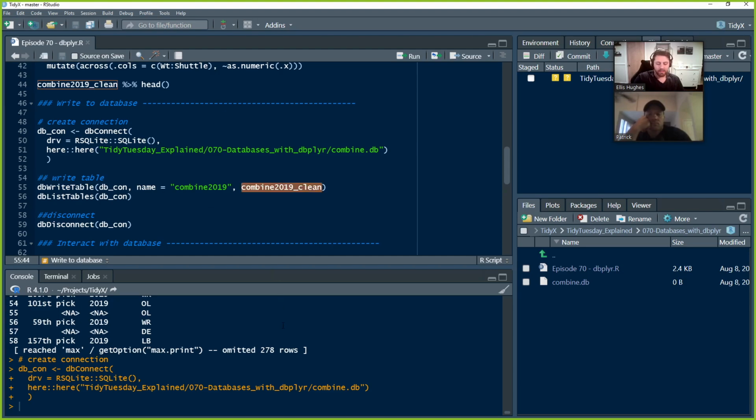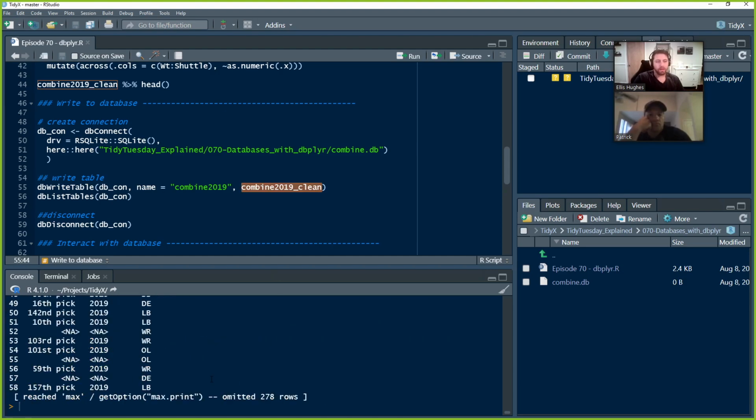All right, so what we're going to do now is write our newly created combine data that lives here into the database so that we can start interacting with it in the form of SQLite. So we're going to code dbWriteTable, which is a function from, once again, DBI. We pass the connection. So this is unlike a lot of the way that you think about R objects, where they're mutable and you overwrite things. This is now a connection.